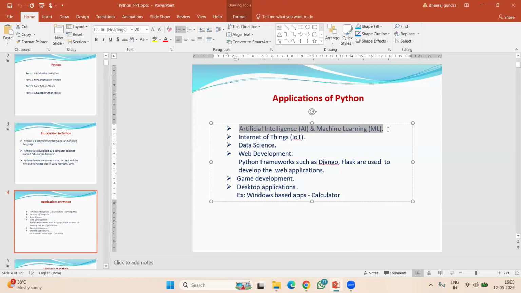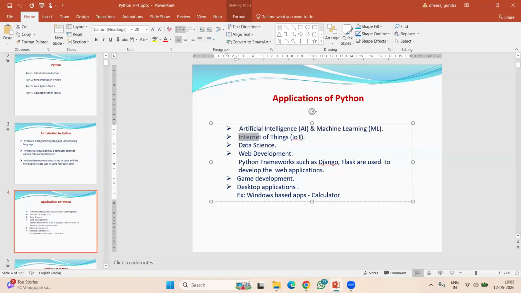For example, robotics or robotics-related applications we can design using AI and ML technology, and in this we use Python code or Python libraries. So if you want to design robotics-related applications, we can choose AI and ML.